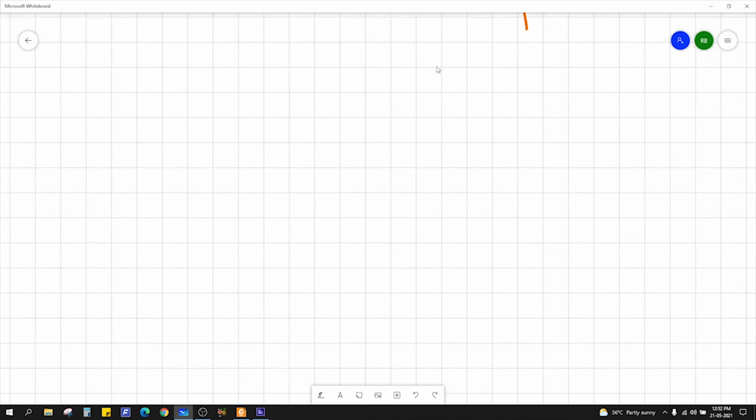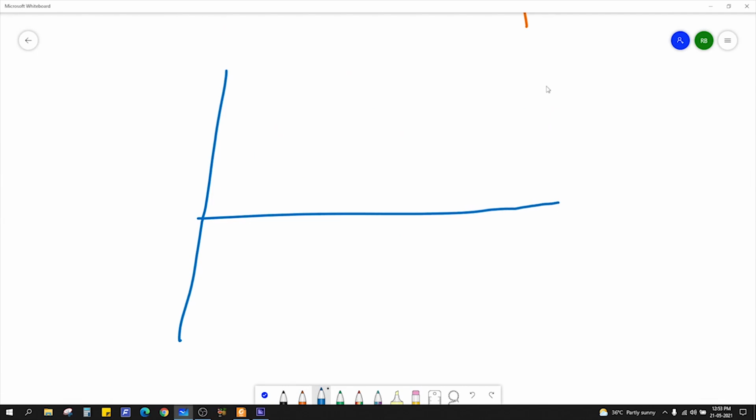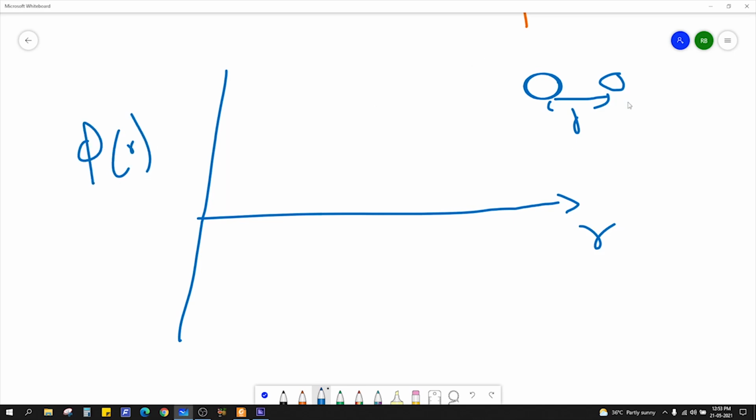Okay, so in the Lennard-Jones potential, the curve is drawn something like this. Suppose two atoms are there, approaching each other. Let's say this is the distance r, plotted on the x-axis. And what is the potential change between these molecules? The curve generally follows like this.